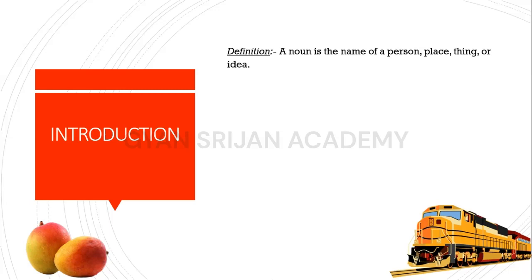Let's take an example. Our first example would be: Ram goes to school. Here we have two nouns, Ram and school. Both are naming words. Both name a person and a place. Ram names a person and school names a place. So it will be considered as noun. And if we say David is holding a ball, here David is the name of a person and ball is a thing. So it would be considered as a noun.